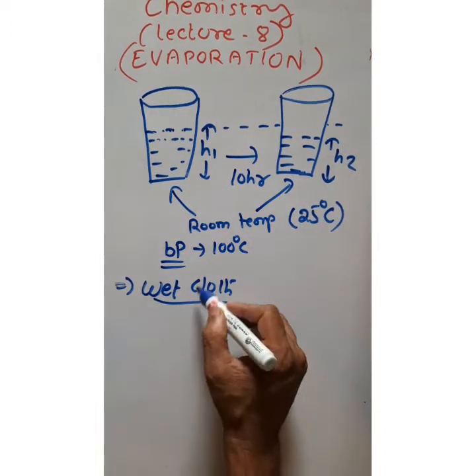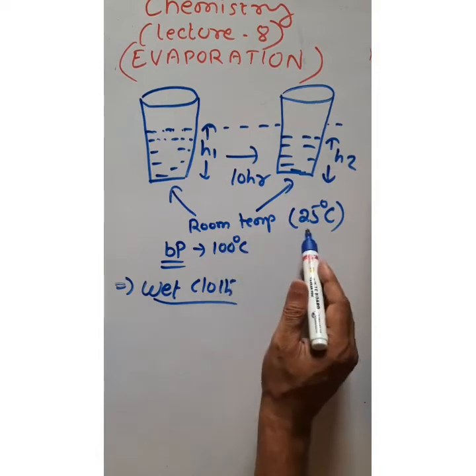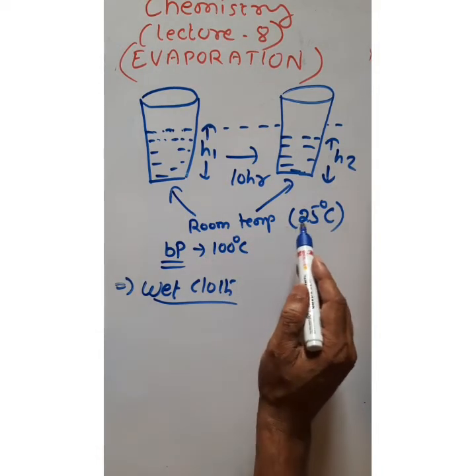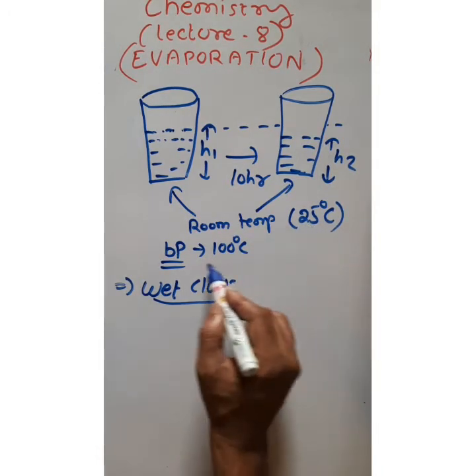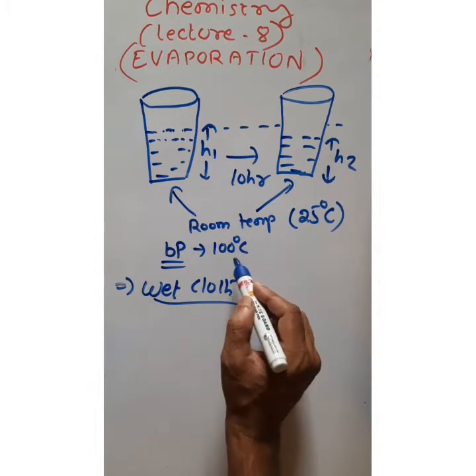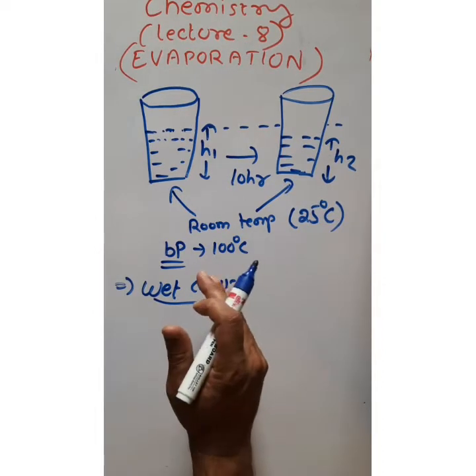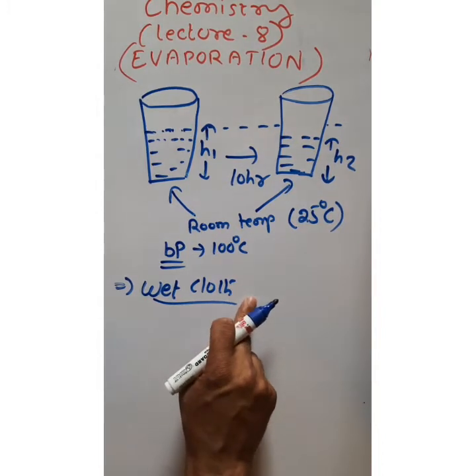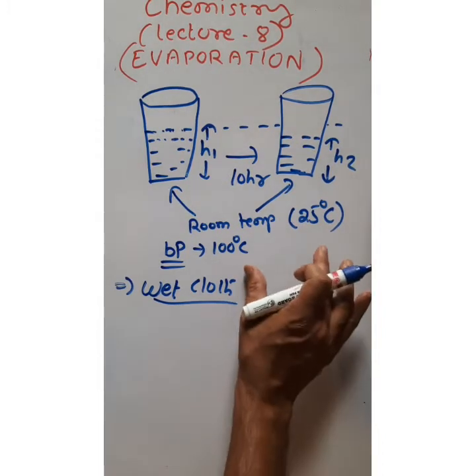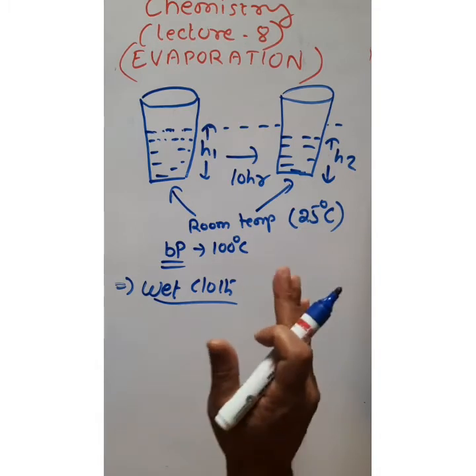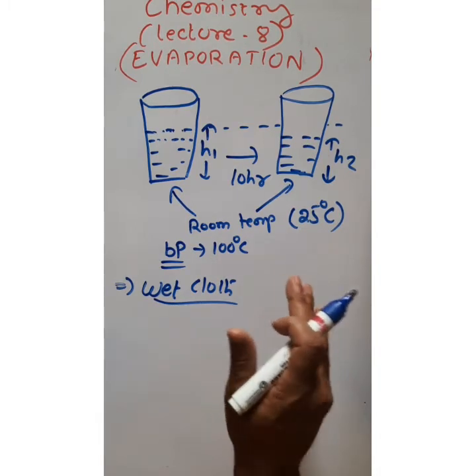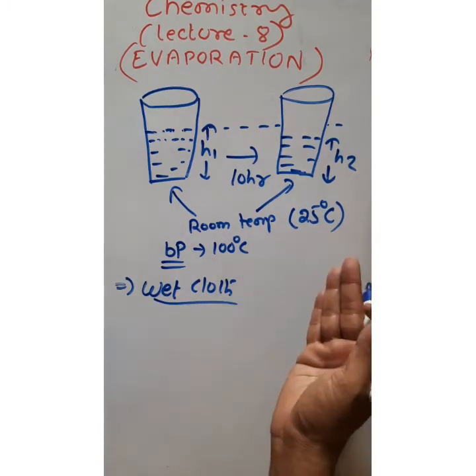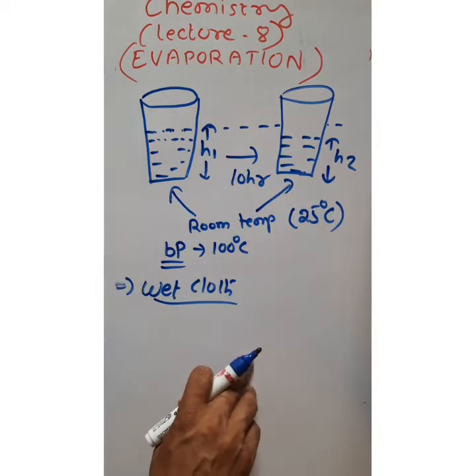We are drying our wet cloth at what temperature? Room temperature. But this room temperature is very much less than the boiling point temperature. Still we will see our cloth will become dry. So what is the cause? The cause is that the total water on the surface of the cloth is evaporated. So that process is called evaporation.